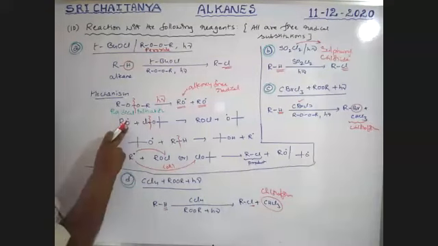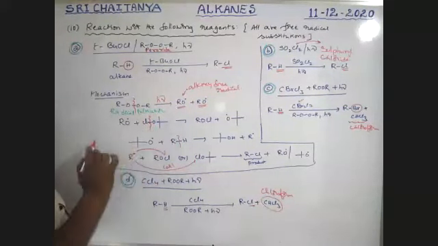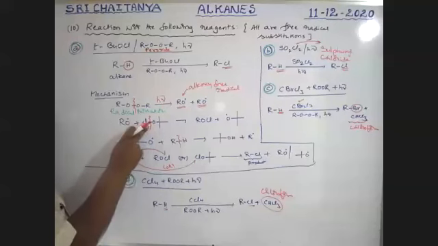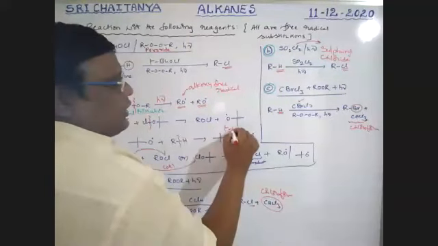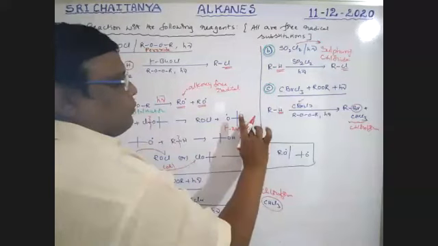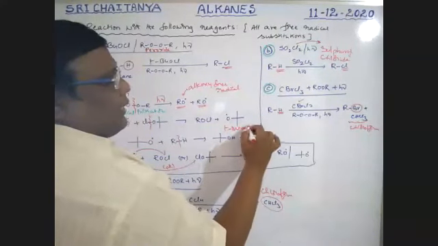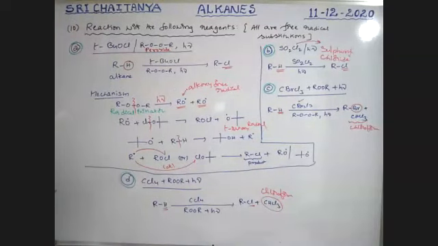That alkoxy free radical reacts with tertiary butoxychloride. Here also homolytic cleavage takes place, so a tertiary butoxy radical is formed. The tertiary butoxy radical is the product, boys.